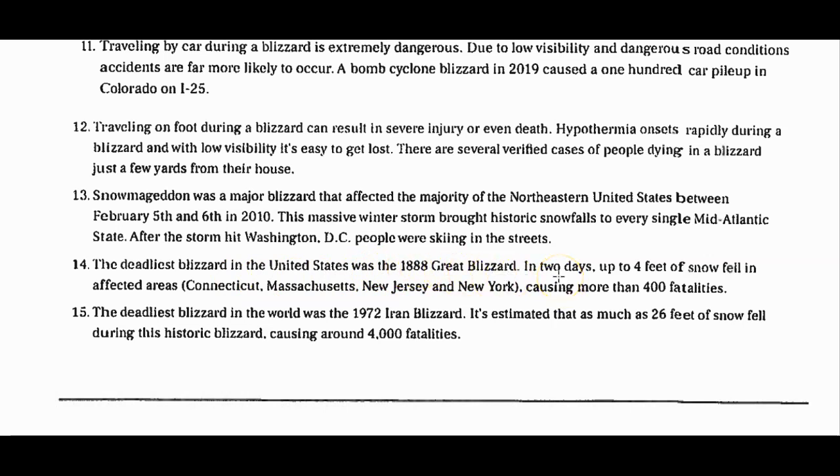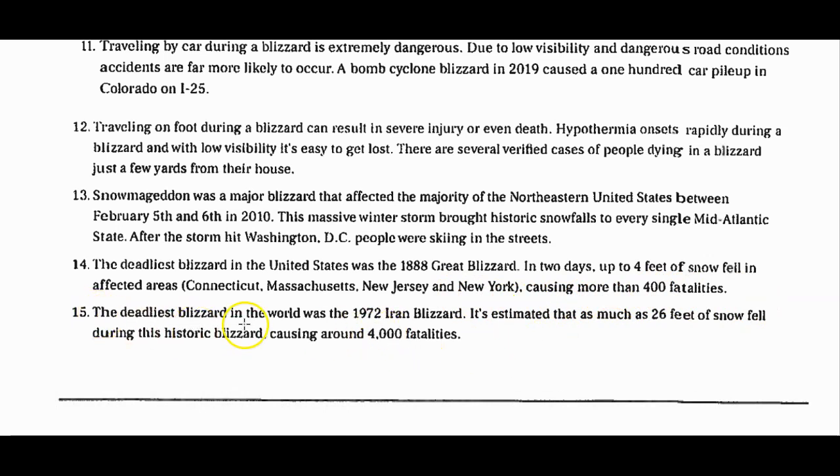The deadliest blizzard in the United States was the 1888 Great Blizzard. In 2 days, up to 4 feet of snow fell in affected areas. That means, Lena, all the snow would be over your head. Connecticut, Massachusetts, New Jersey, and New York, causing more than 400 fatalities, or deaths.